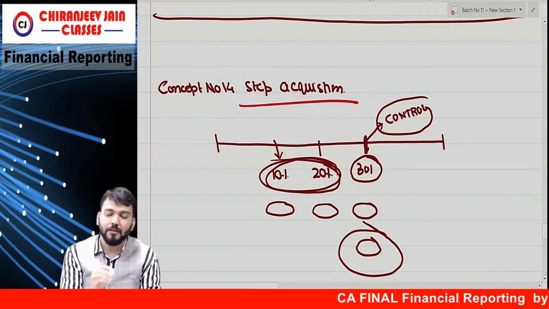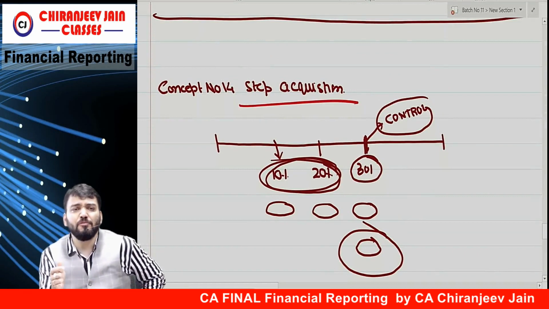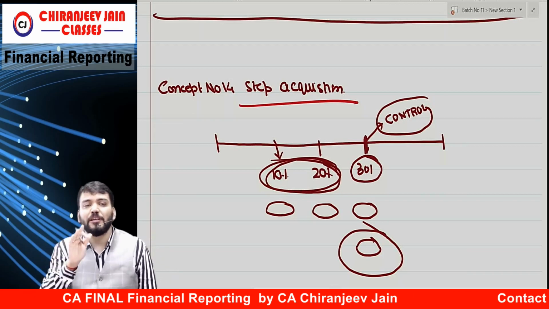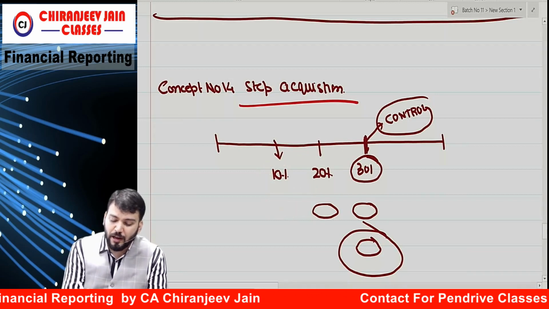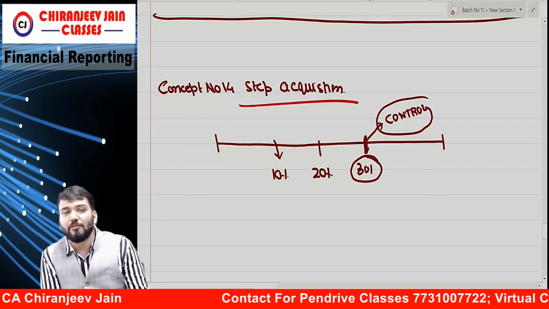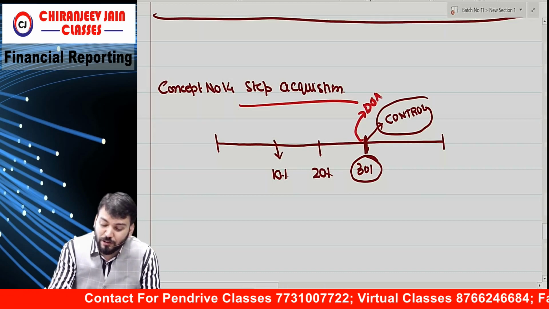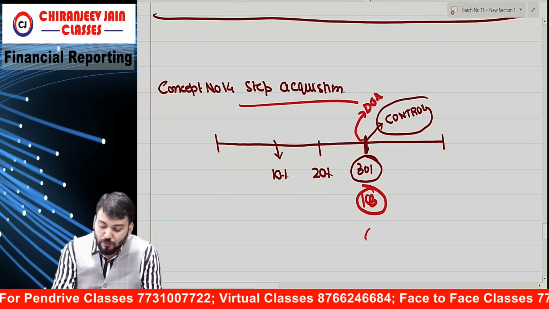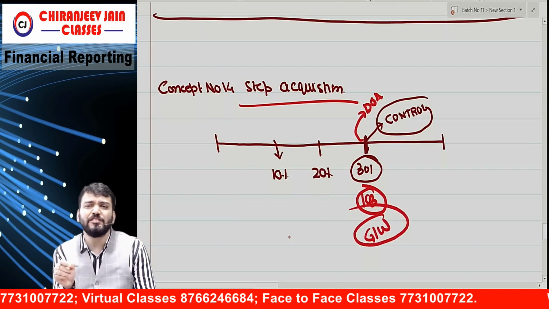Step acquisition. Step acquisition means what? We are acquiring shares stepwise and eventually we obtain control. Means first we acquire 10%, then we acquire 20%, then we acquire 30%. So can you say this is the date of acquisition when control is obtained? Means IFRS 3 is applicable on this. Means goodwill will be calculated on this date. Correct? So only slight changes in the formula.